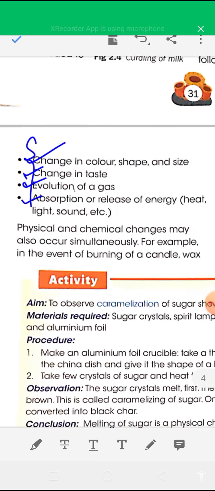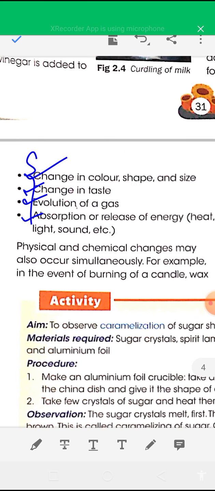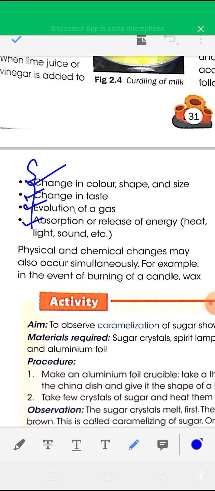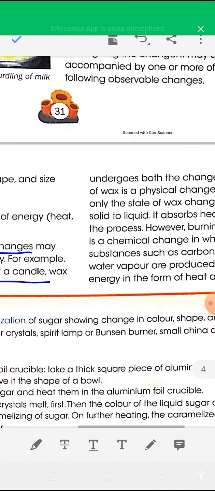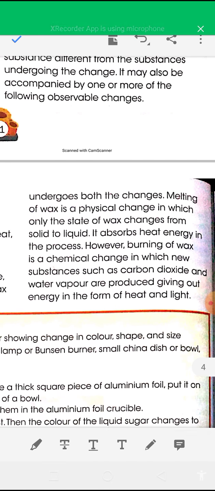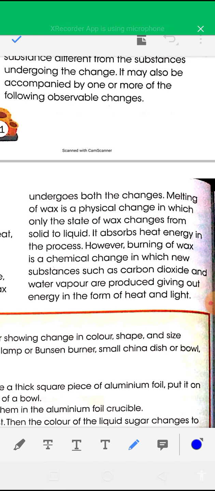In some cases, physical change and chemical change may occur simultaneously. For example, in the burning of a candle, the wax undergoes both changes.